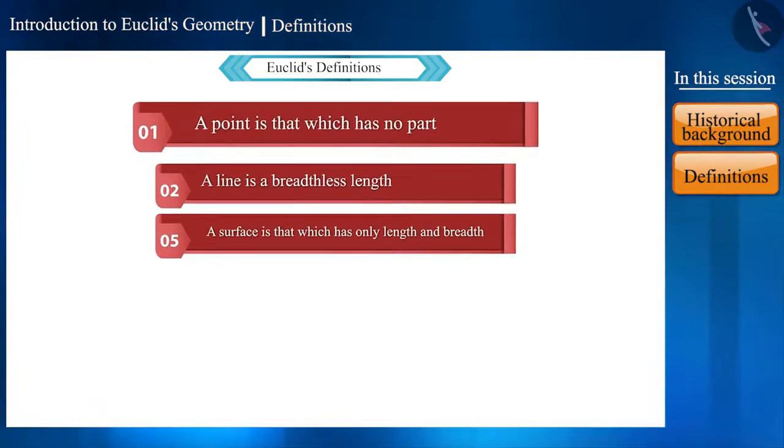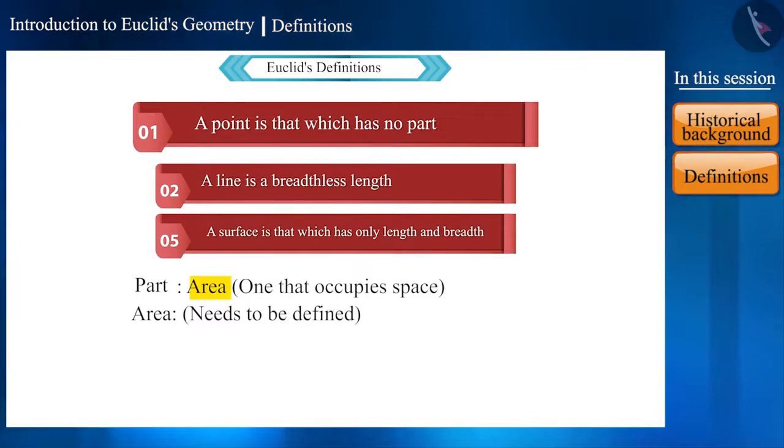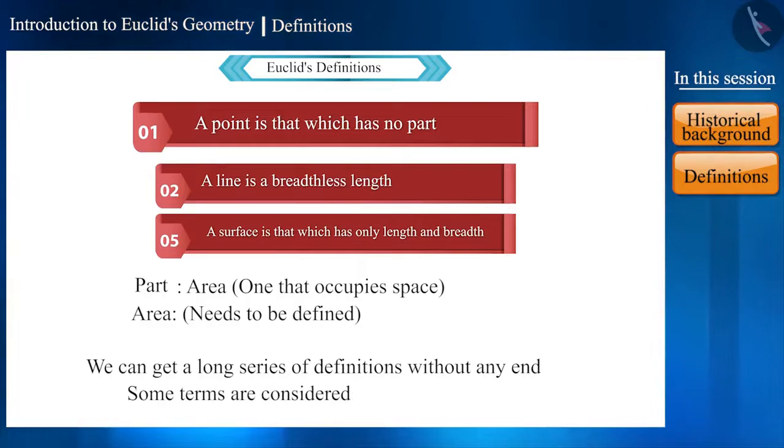If in the first definition we define an area by the space it occupies, then we will need to define space as well. Similarly, we get a long series of definitions without any end. For this reason, mathematicians considered some terms in geometry as undefined.